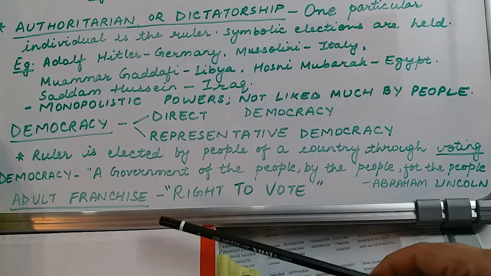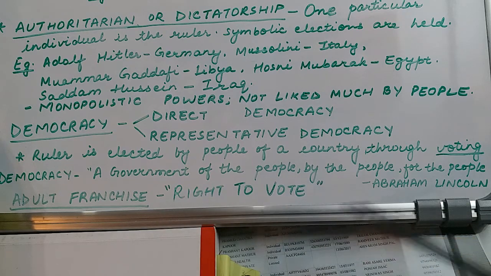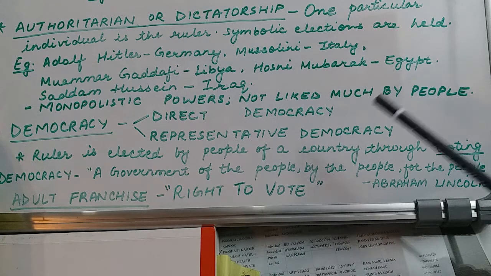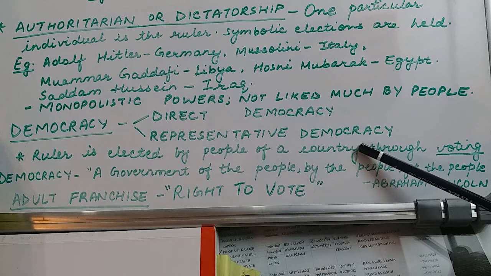This is called the adult franchise, or the right to vote. Initially, during the British rule, even in India, all the people were not allowed to vote. But later on, people like Gandhiji, Jawaharlal Nehru, and Vallabhbhai Patel considered this practice not good, and therefore they decided that all the people of free India should be entitled to vote. This ideology gave all the citizens of India the right to vote to form a representative democracy in the country.